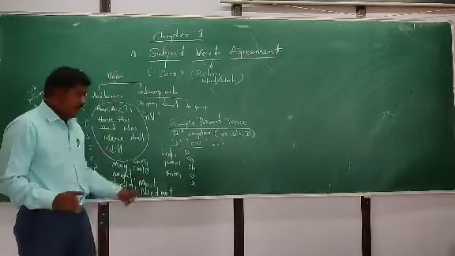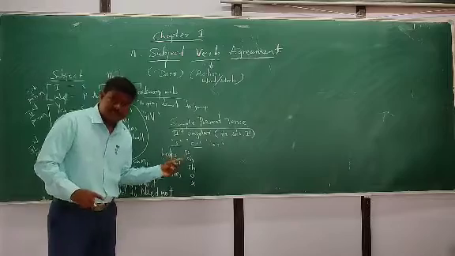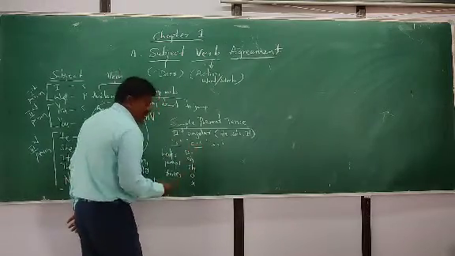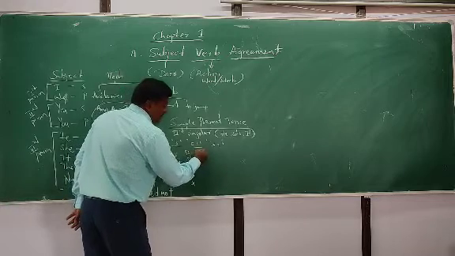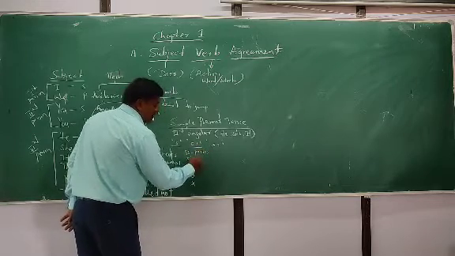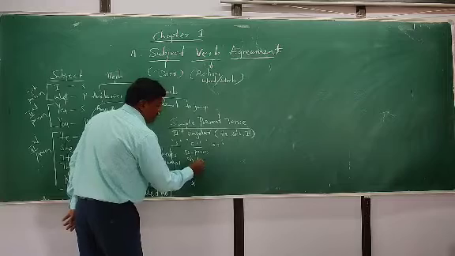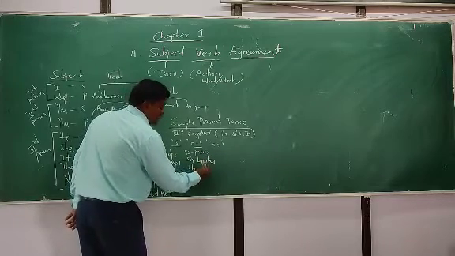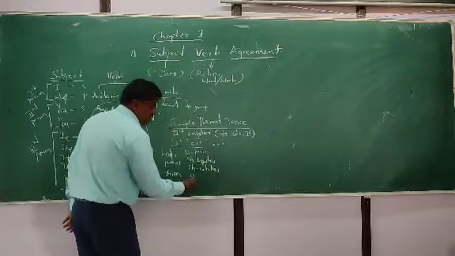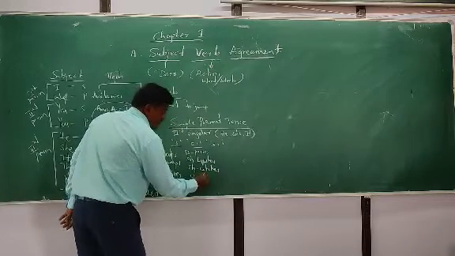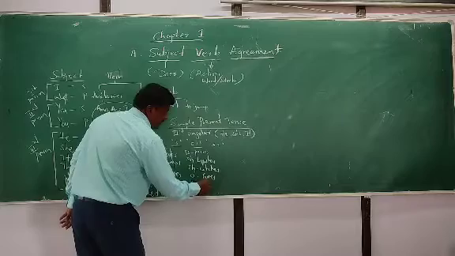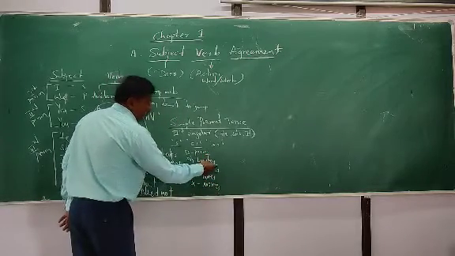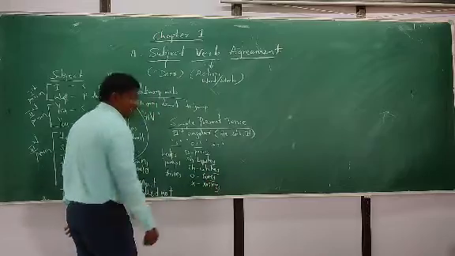When the verb ends with double s, sh, ch, o or x, at that time we should apply es, like this: pass, passes; push, pushes; brush, brushes; catch, catches; go, goes; mix, mixes. So every such word ends with es.